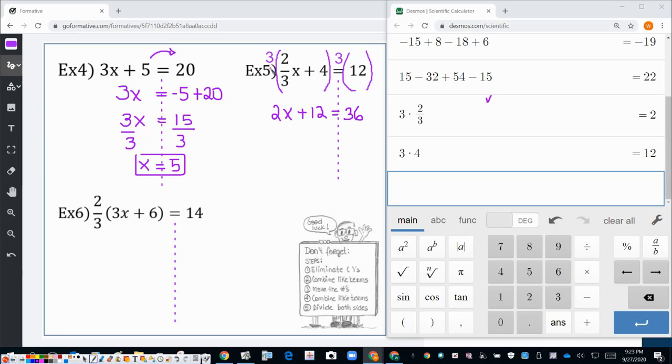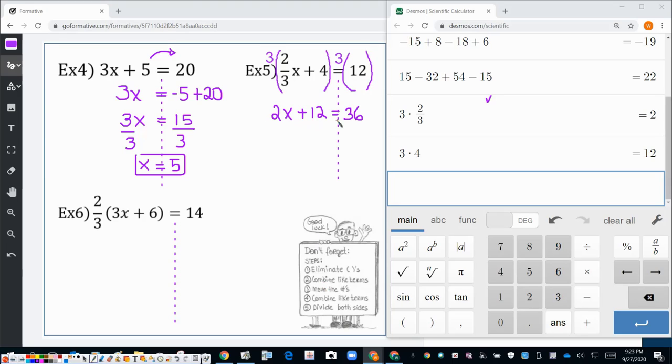So by multiplying both sides by 3, I was able to eliminate the fraction. In this problem we do not have parentheses, but we add a parenthesis, and then we multiply by the denominator 3. So now we've got this simple equation, which according to step number 2, combine like terms.